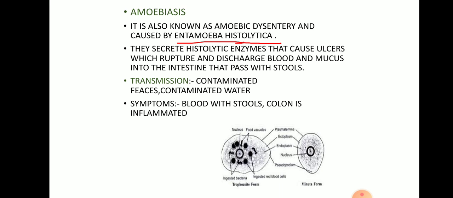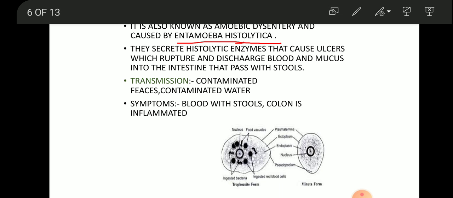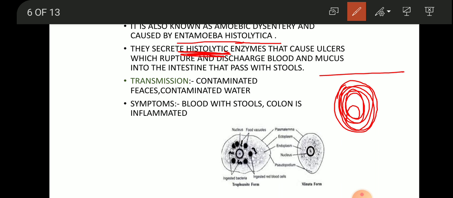So how does it cause the disease? It secretes histolytic enzymes that cause ulcers. These ulcers rupture and discharge blood and mucus into the intestine, which passes with stool. Suppose this is Entamoeba histolytica, and it has invaded the large intestine. Assume this as the large intestine.